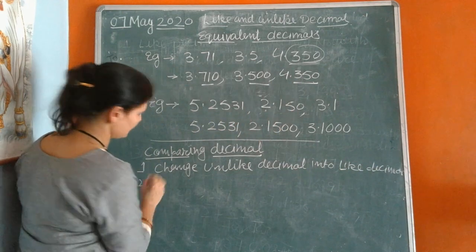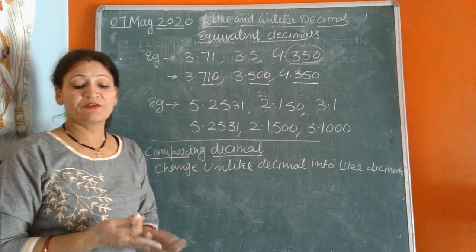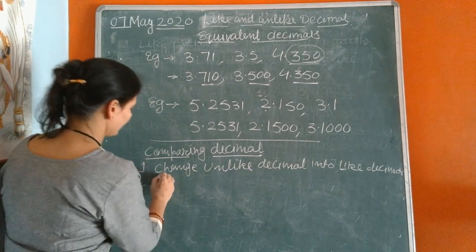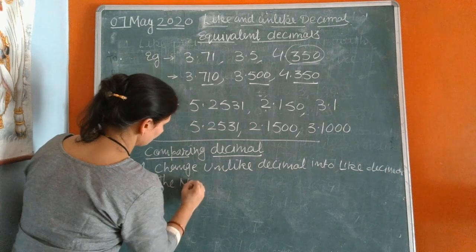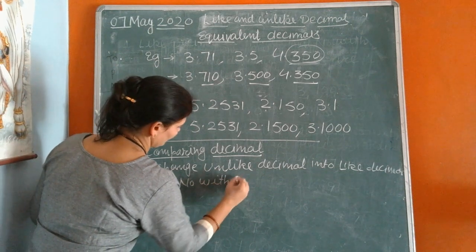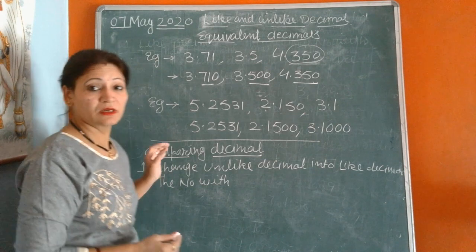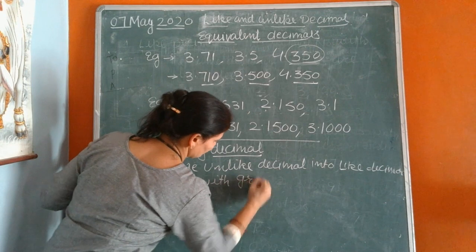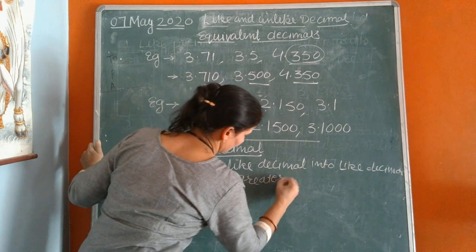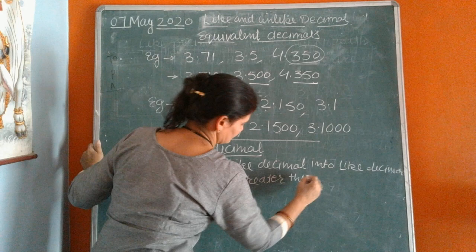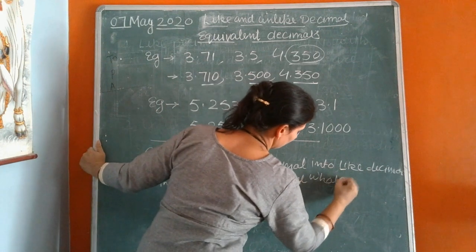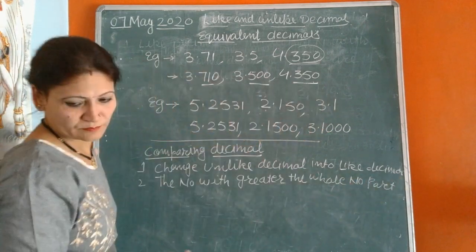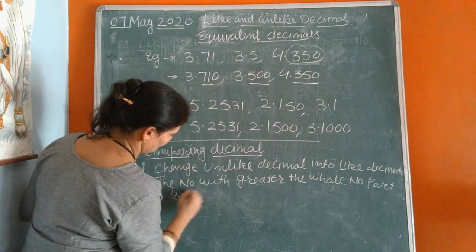Second step is the number with the greater whole number part is greater.